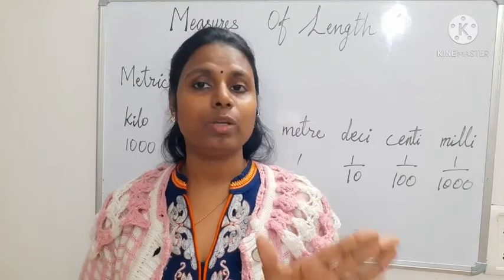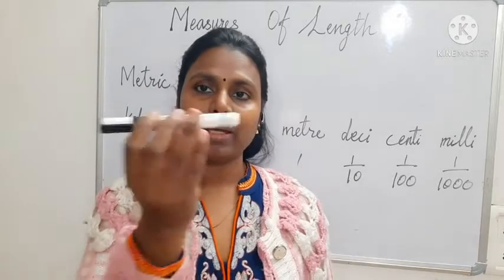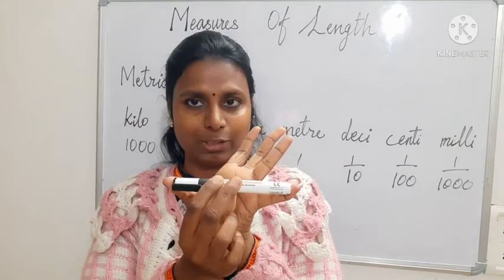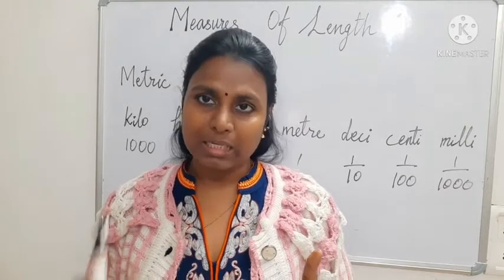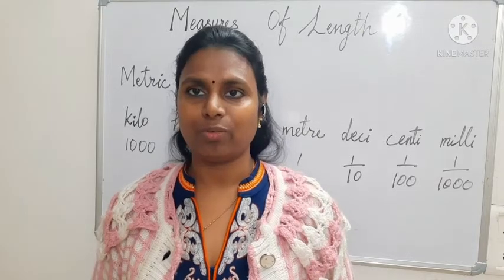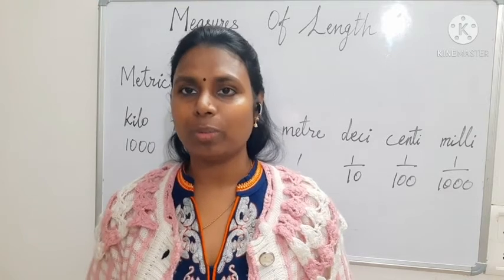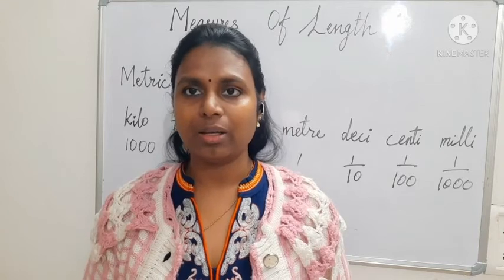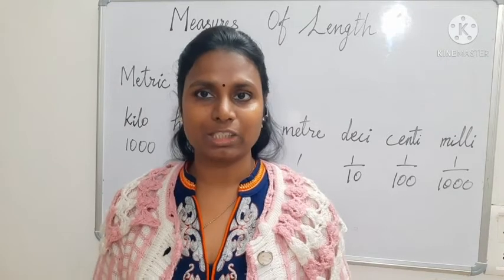For example, we used handspan. From here to here. If I can measure this marker, I can use this handspan, one handspan. Okay, like that. Foot span also we can measure from heel to toe. One foot. Okay, we used to say 1 foot, 2 foot, 3 foot. You may have heard elders used to say 3 foot, 4 foot, like that. Even when we buy a bed, we say 6 foot.